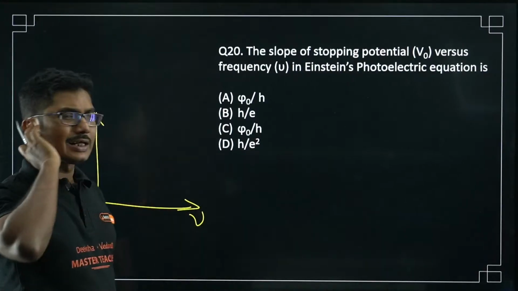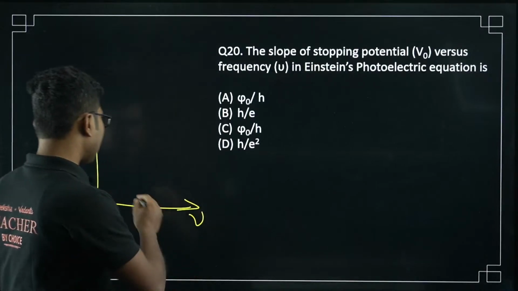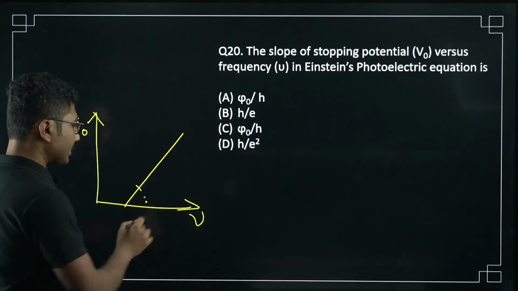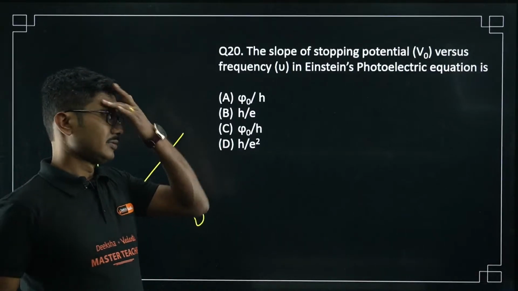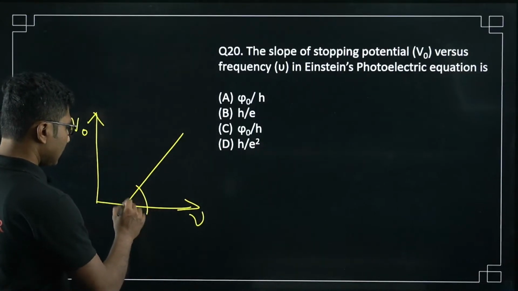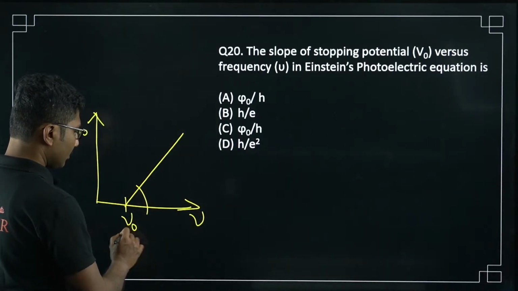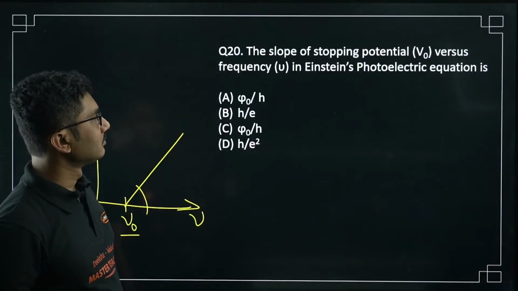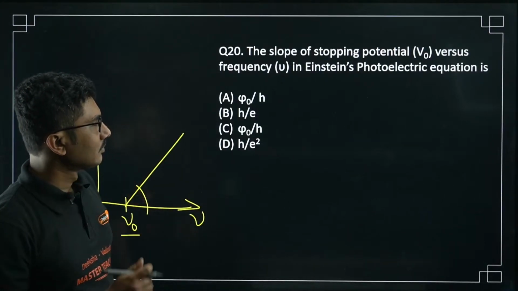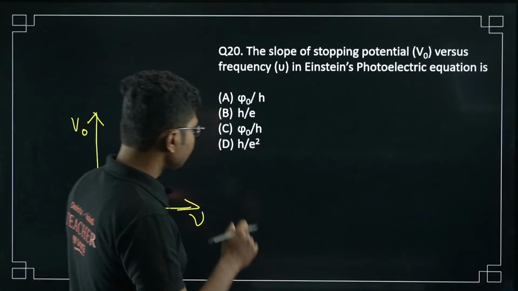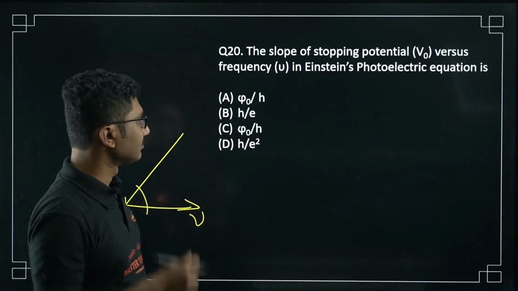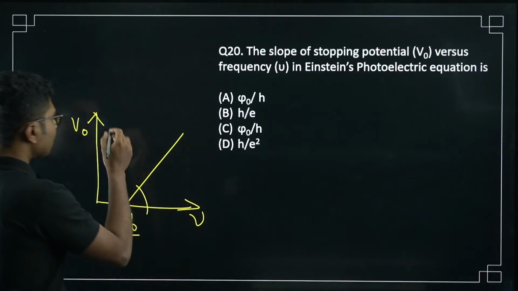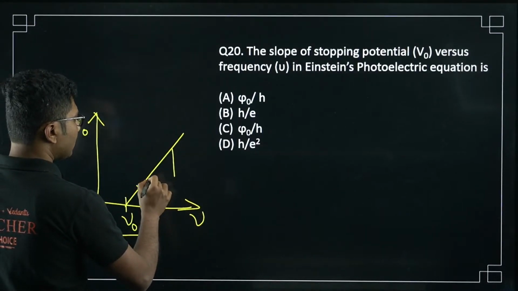I am not interested in the graph, but it will be like this only. Anyway, you have to find the slope of this graph. So this is basically nu naught. So what will be the slope here?